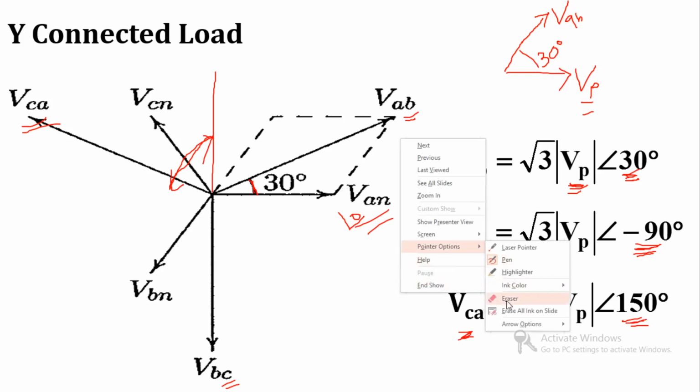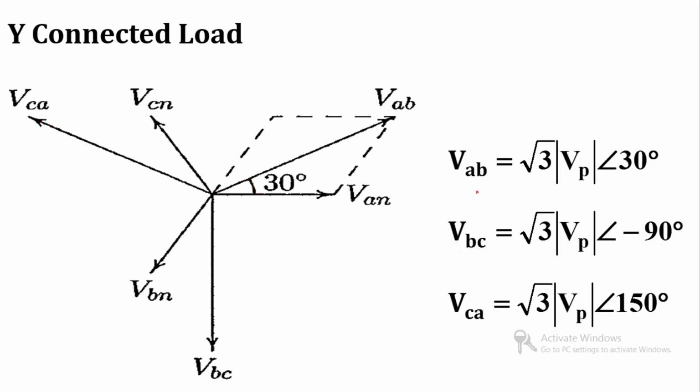Similarly, the second conclusion: if we are talking about the individual line voltage, then individual line voltage will lead by 30 degree with individual phase voltage. So I can say that if VAB leads by 30 degree from VAN, then VBC also leads by 30 degree with VBN, and VCA leads VCN by 30 degree, because our system is a balanced system.